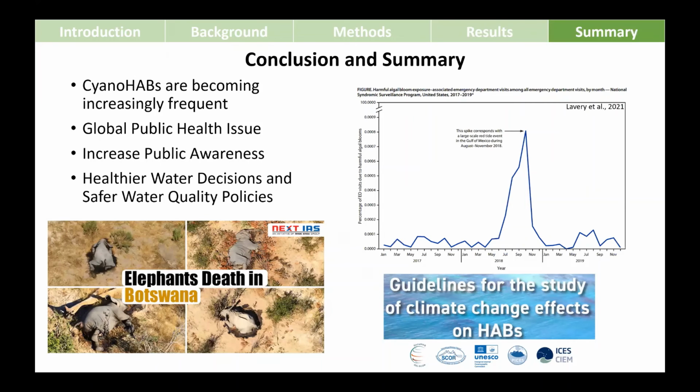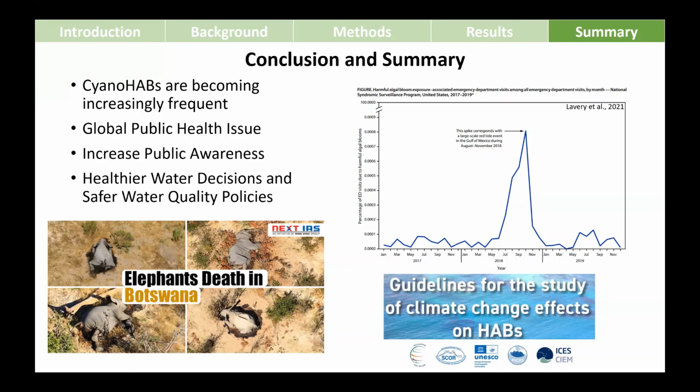CyanoHABs are becoming increasingly frequent and very, very dangerous. In Botswana, more than 300 elephants died, presumably due to cyanobacteria. The CDC recently released a study analyzing the hospital visits and the HAB blooms, and the spike in hospital visits corresponds very strongly with the red tide events in the Gulf of Mexico. Recently, UNESCO also released a lot of guidelines on how to study HABs with the climate change effects.